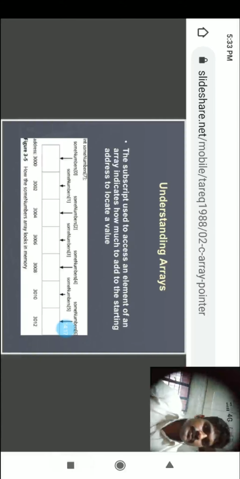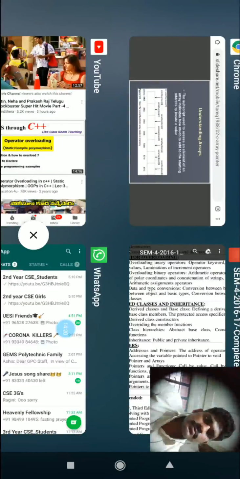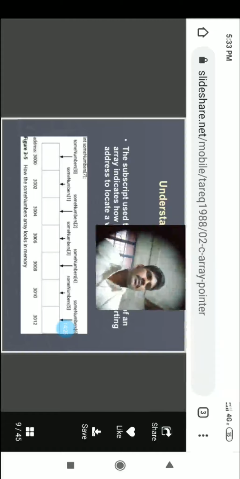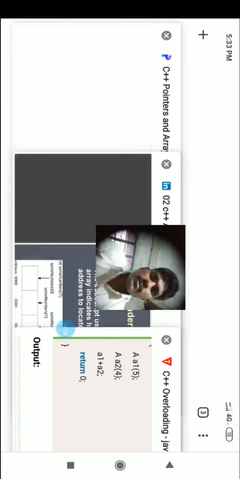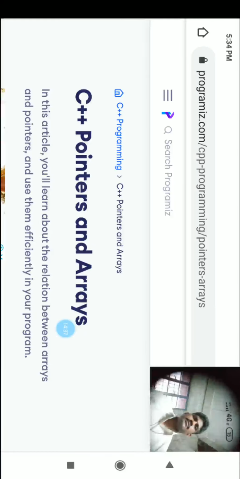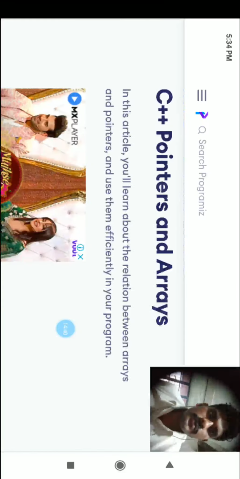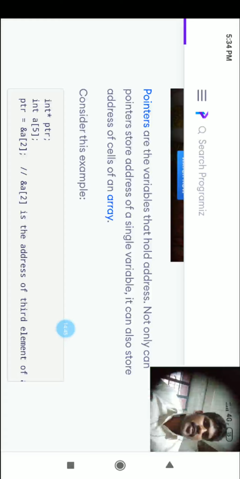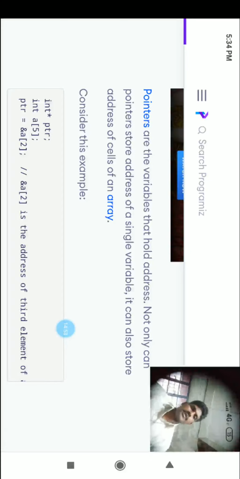Now I am talking about arrays and pointers. Look at here. Till now we discussed arrays. Now I am going to explain pointers, pointer variables, and arrays and pointers.